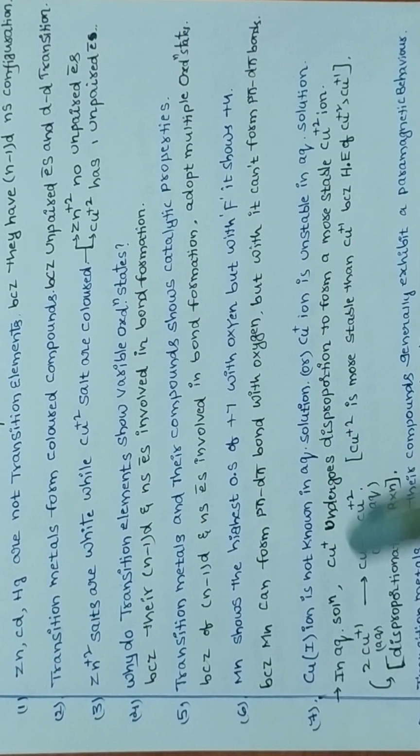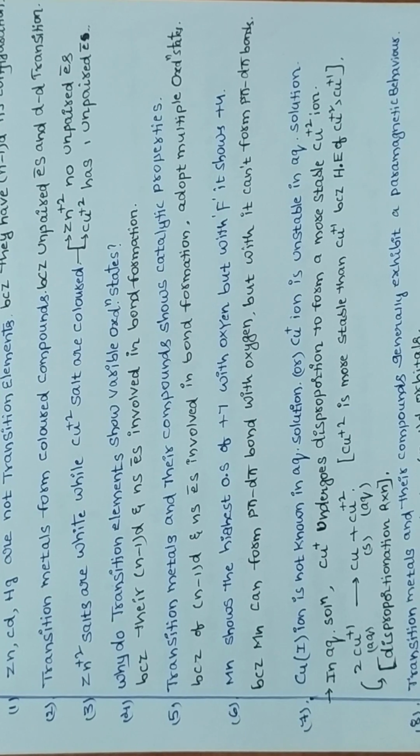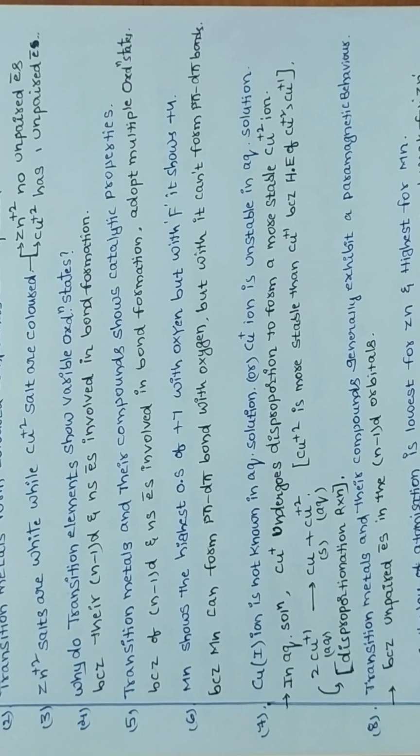Next, this is a very important question: Copper(I) is not known in aqueous solution. Otherwise, copper +1 ions are unstable in aqueous solution. Why? They will ask that question. Next, transition metals generally exhibit paramagnetic behavior because of unpaired electrons.